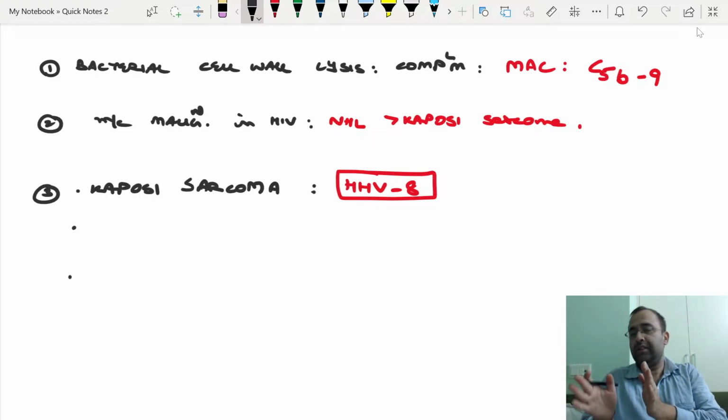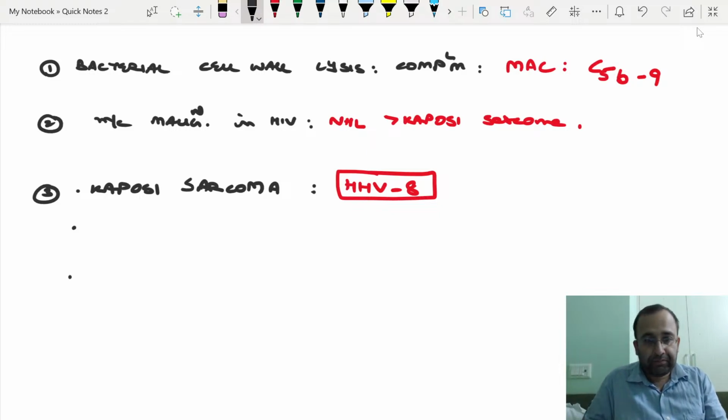But if it does, consider that time period as bonus. But at this point, you will have to consider the date as final. HHV8: Kaposi sarcoma, primary effusion lymphoma. Agreed. And Castleman disease. Primary effusion lymphoma and Castleman disease.